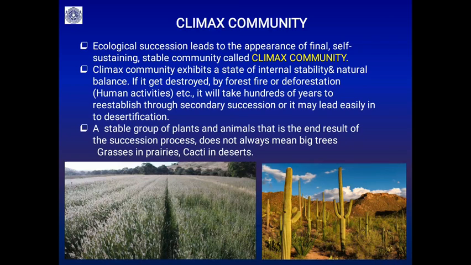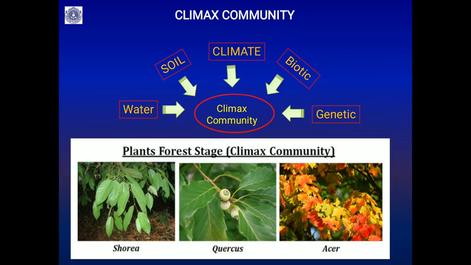If the climate is not supporting, then the succession may end up with a climax community of grasses in the prairies, or it may end up with desertification. You can see cacti in the desert. All these are climax communities. That's the reason the regional climate will support the type of vegetation that is going to succeed in the final stage, that is, in the climax community.